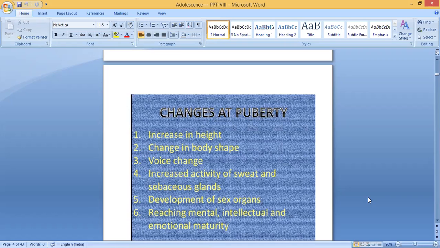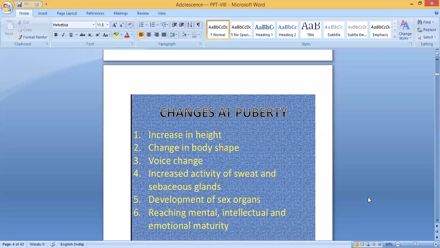One is increase in height. You will see that height suddenly increases. Second, change in body shape. Third, voice change in the boys and also in the girls. Fourth, increased activity of sweat and sebaceous glands. So this is the time you have to take a bath two or three times, because the sweat will increase. The sebaceous gland produces a substance called sebum.